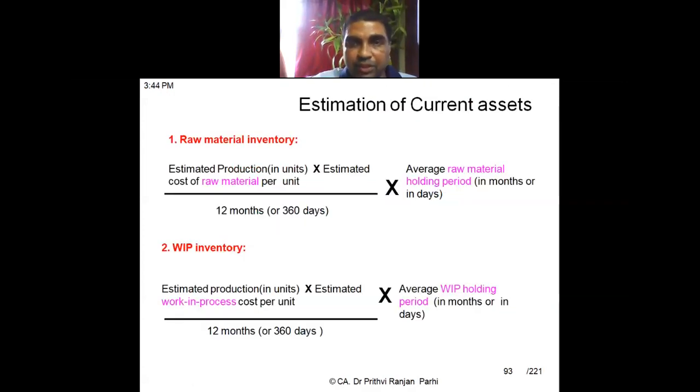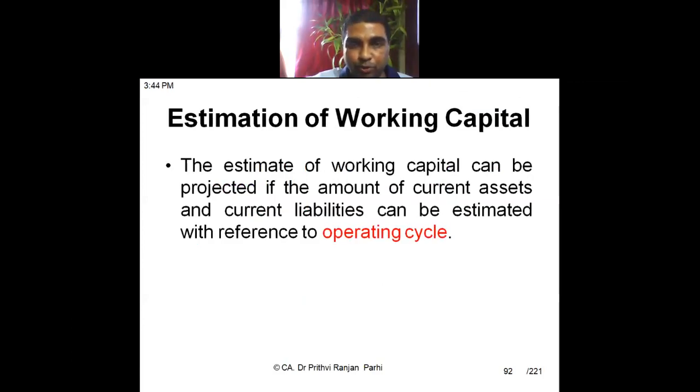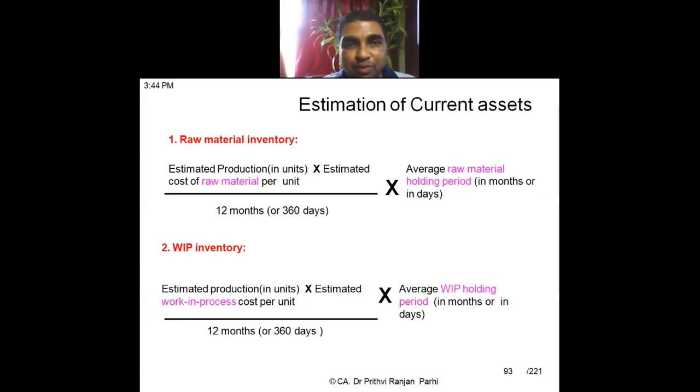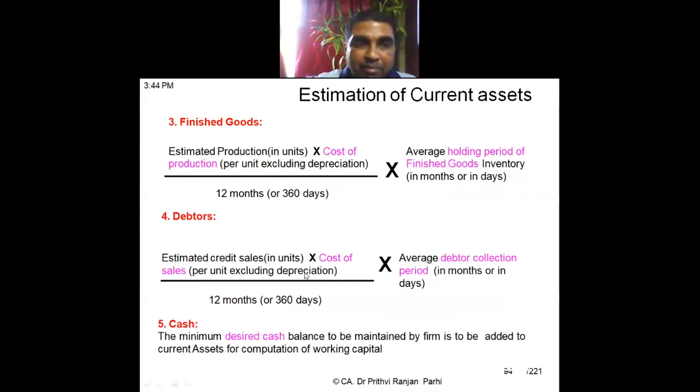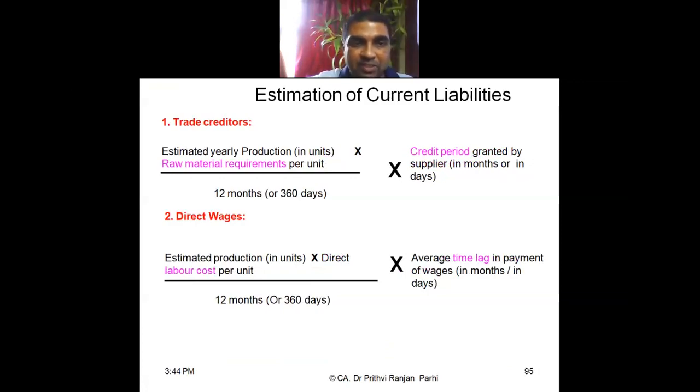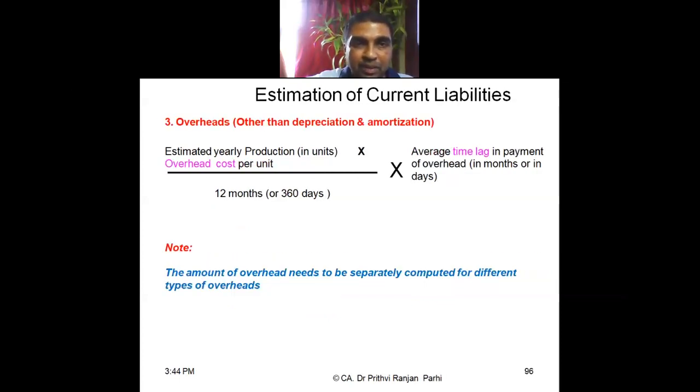These are the formulae I had told you to go through. This formula tells us how, using the operating cycle, you are able to compute various components of working capital: the value of raw material, WIP, finished goods, debtors, cash, trade creditors, direct wages payable, and overhead payable.